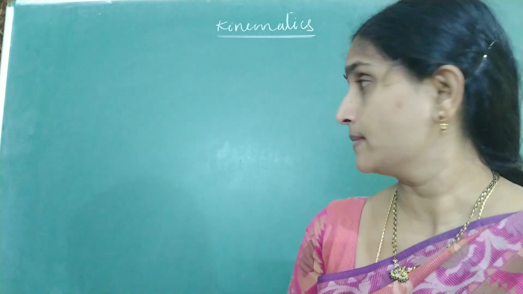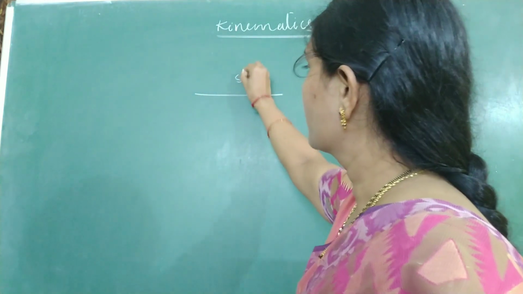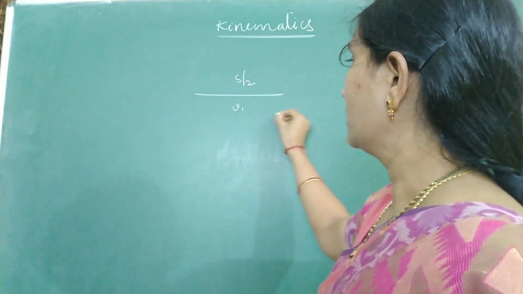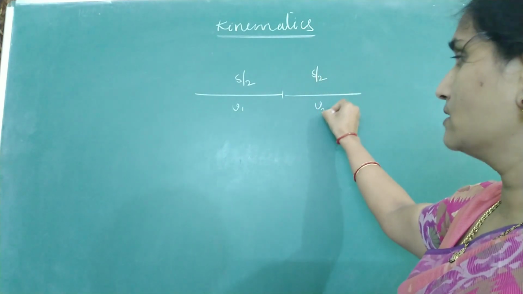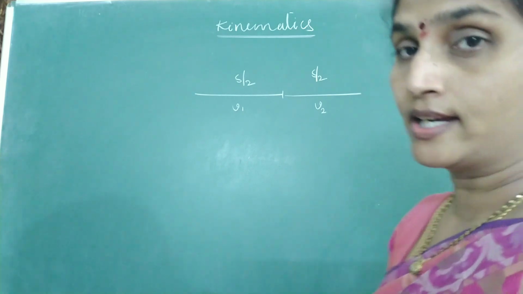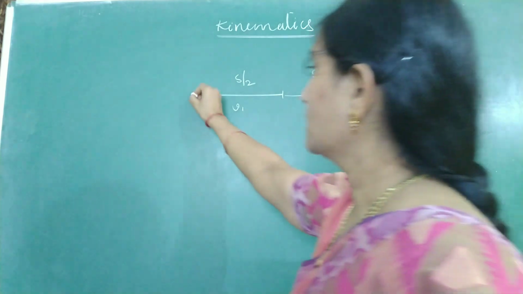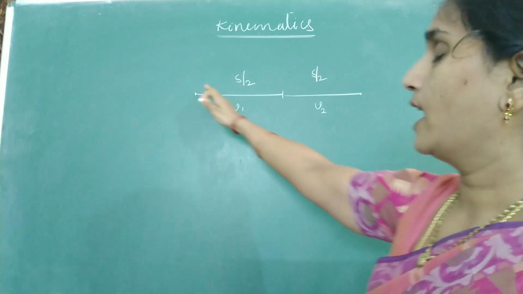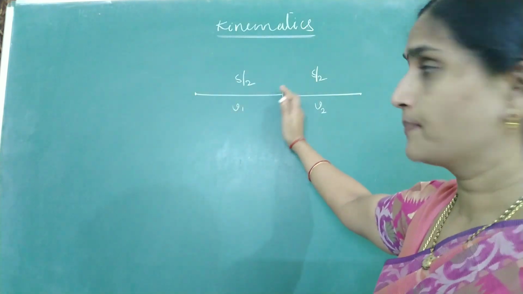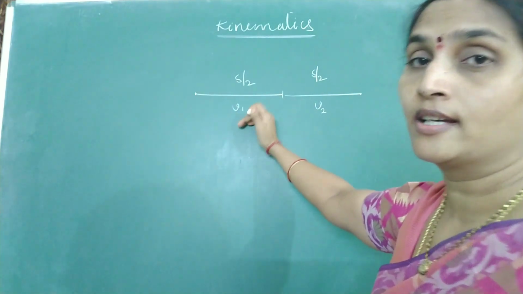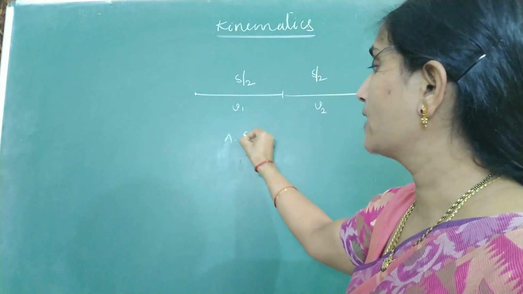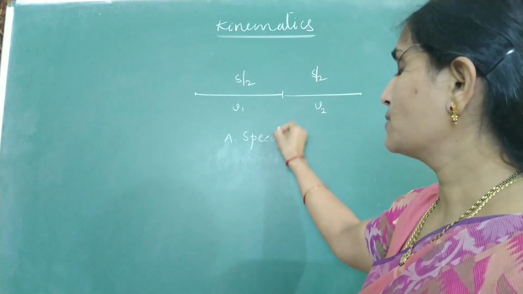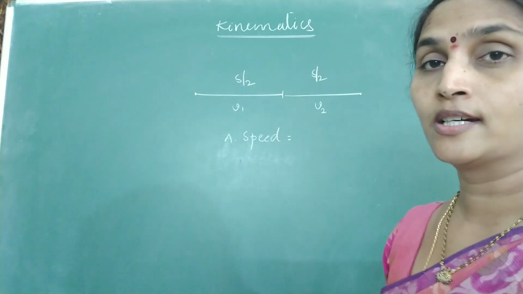Look at the first question. It is said that a particle is covering half the distance with a speed v1 and the remaining half distance with a speed v2. Assume it's a straight line motion, starting from a certain point. If I take the total distance as s, half the distance it's moving with speed v1, the remaining half with speed v2. The question is, you have to find the average speed. As per the definition, tell me what is average speed.